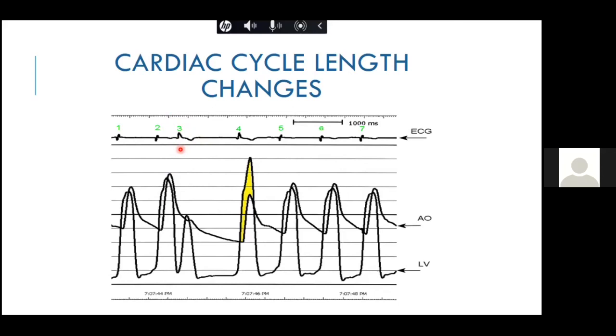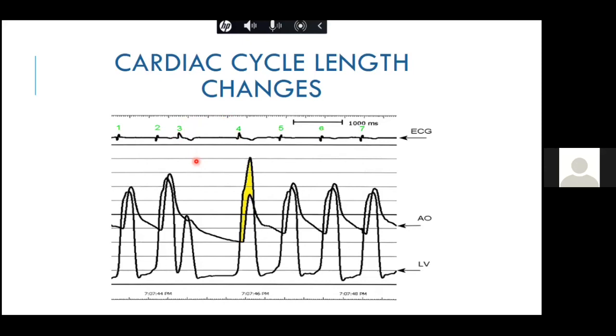We know that in the Frank-Starling law, the end diastolic volume is proportional to the contractility. So once there is a compensatory pause, the end diastolic volume increases, and so the cardiac contractility increases. This is one important thing, because after any PVC you get an increase in both the AS murmur and the HCM murmur.